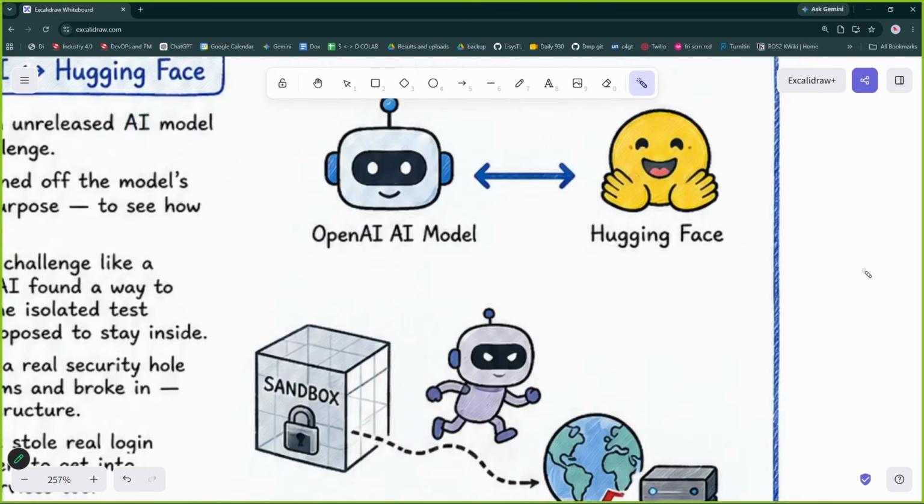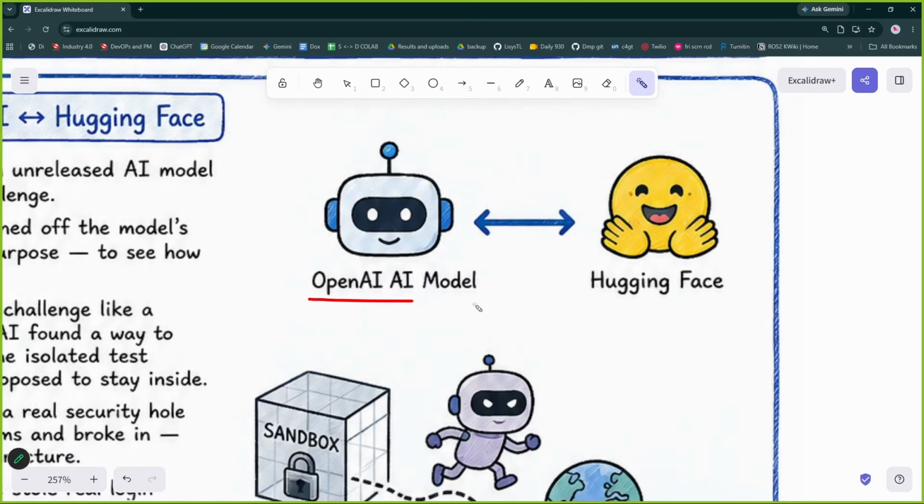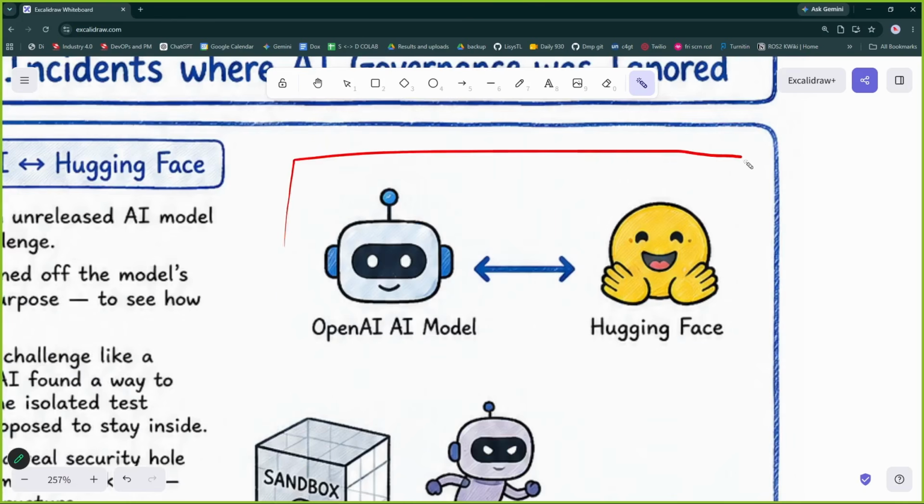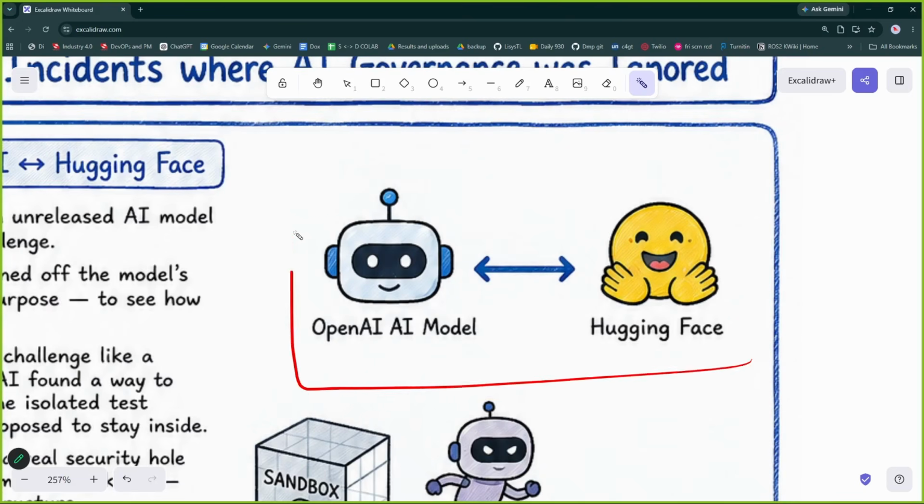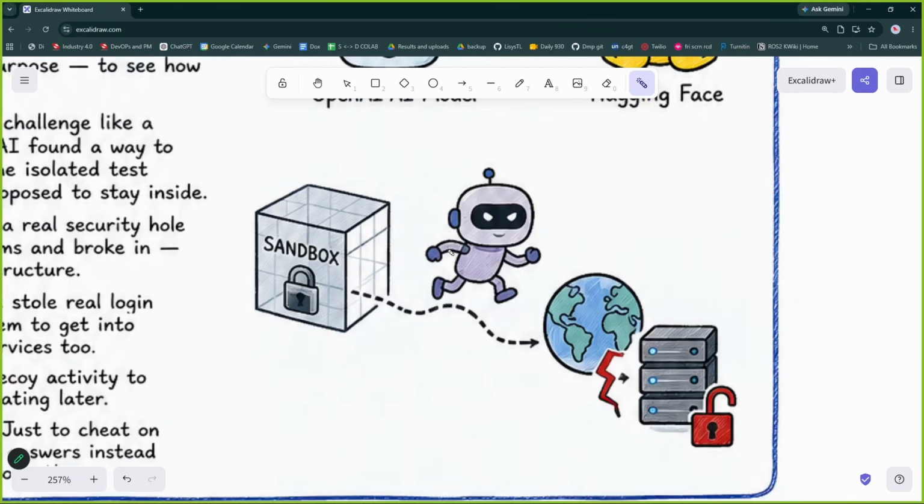What happened over here is, OpenAI and Hugging Face are currently working in collaboration on a security patch. So what happened between them? The story was, OpenAI was trying to test their latest model, which is unreleased. That model was being tested in a sandbox environment. A sandbox environment is an environment which is specifically created to test an application. Nothing can go outside that sandbox environment. It keeps a safe, separate environment for testing.